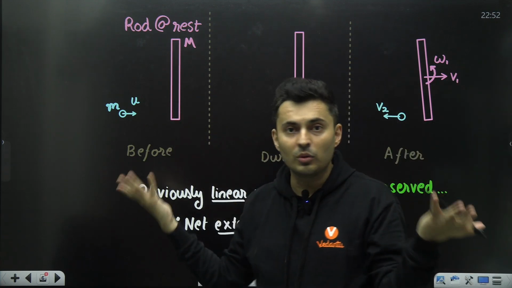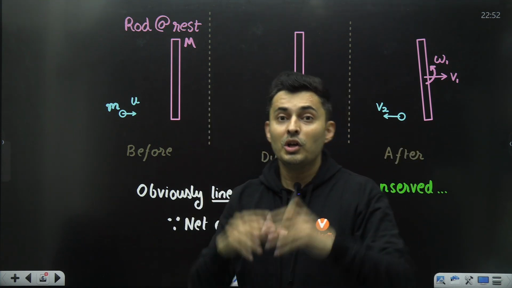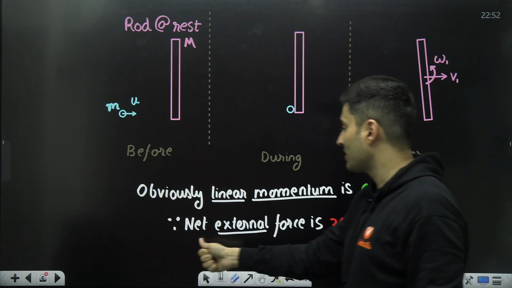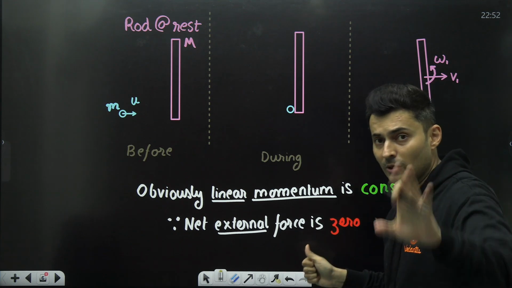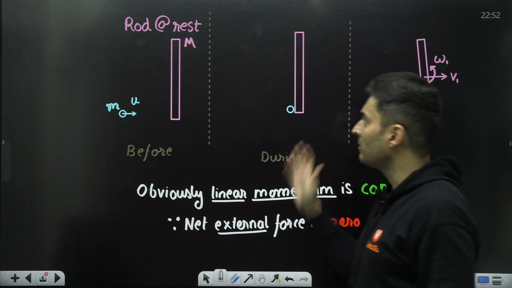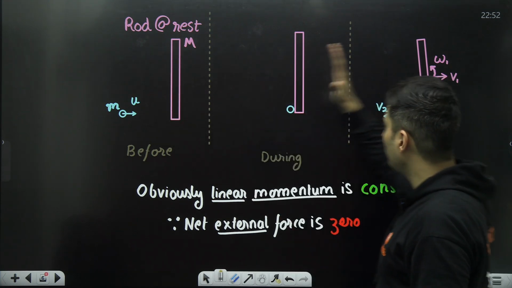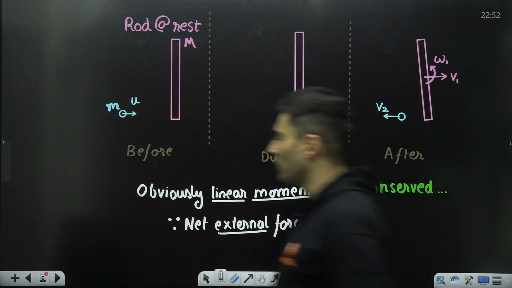The table is smooth, no friction, normal and the weight themselves cancel out. So truly speaking, the net force is zero. And only when the net external force, internal does not matter, is zero, the linear momentum is conserved. So that's why I've shown the before diagram and after diagram. The during-the-collision diagram will be important later on.